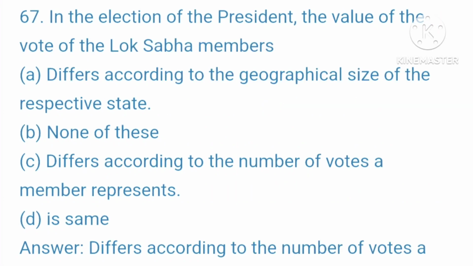67. In the election of the President, the value of the vote of the Lok Sabha members A. differs according to the geographical size of the respective state. B. None of these. C. Differs according to the number of votes a member represents. D. Is same. Your right answer is differs according to the number of votes a member represents.